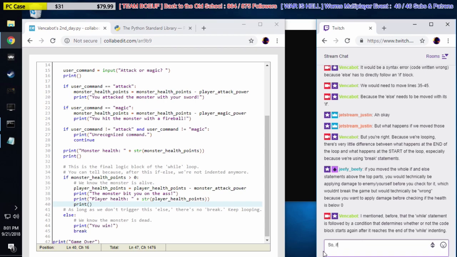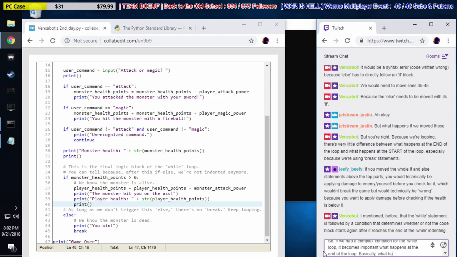So if we had a complex condition for the while loop, it becomes important what happens at the end of the loop.